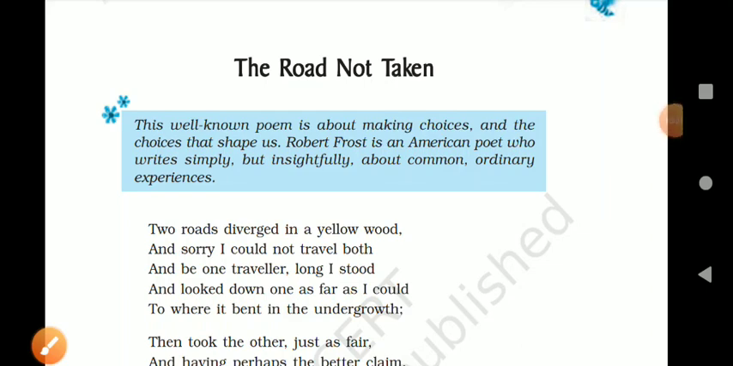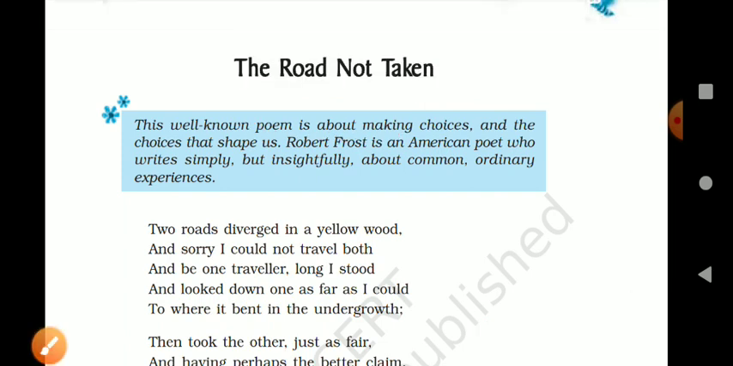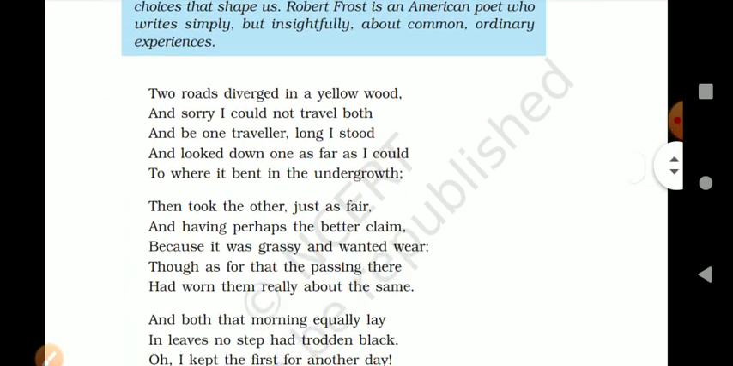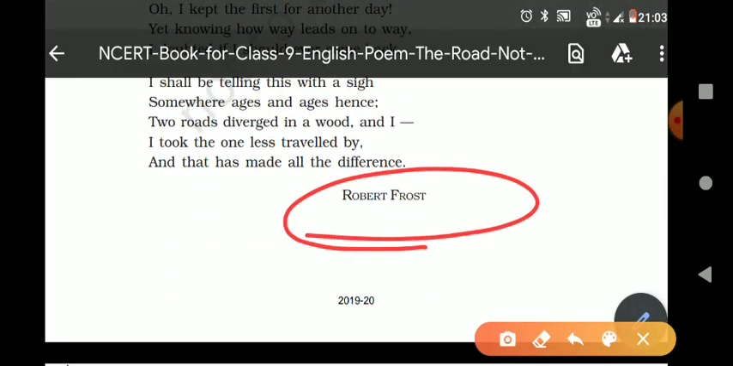Now the first poem in your class 9 syllabus is this, The Road Not Taken. And here the road shows our life, it symbolizes our life. And you can see the name of the poet is Robert Frost. Now it is very necessary to memorize the name of the poet from class 9, because this will help in the exam also. And Robert Frost is a very famous poet.